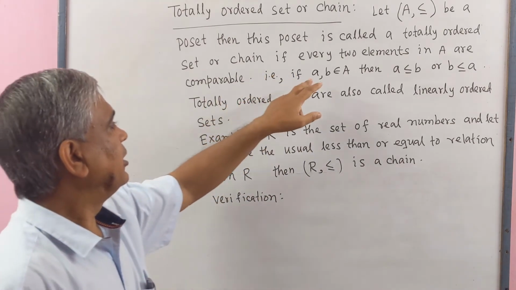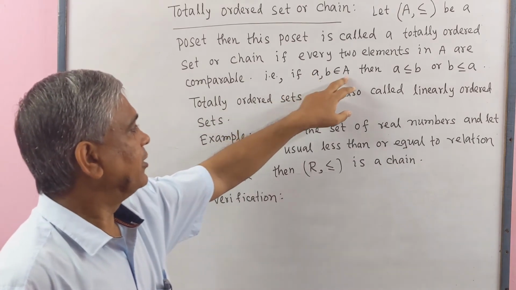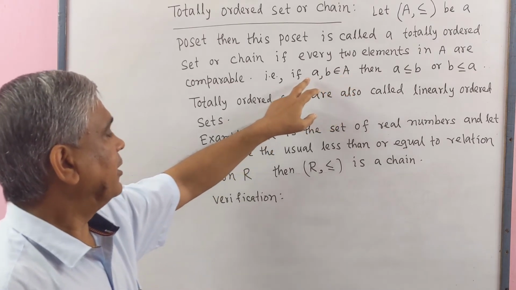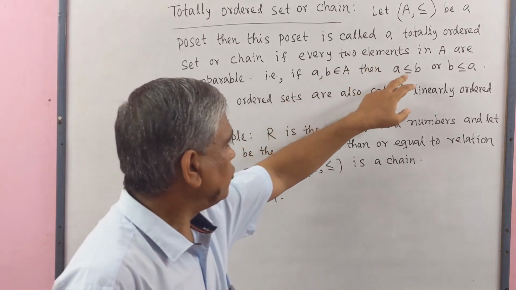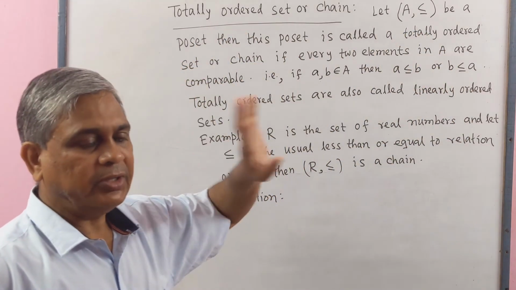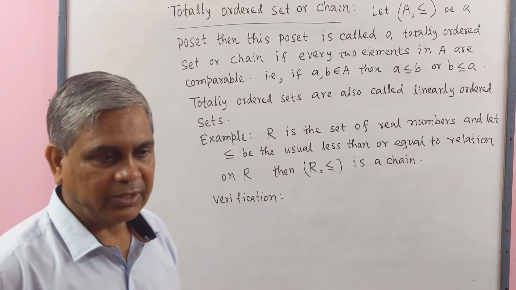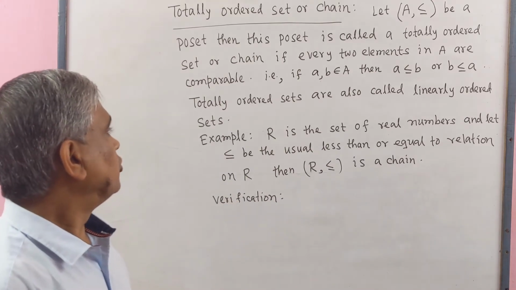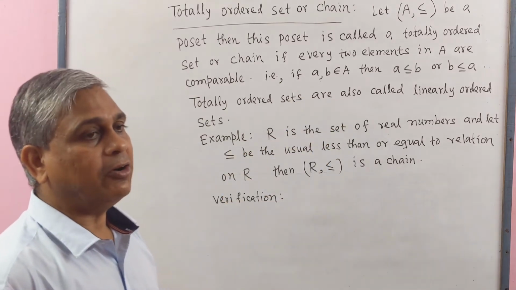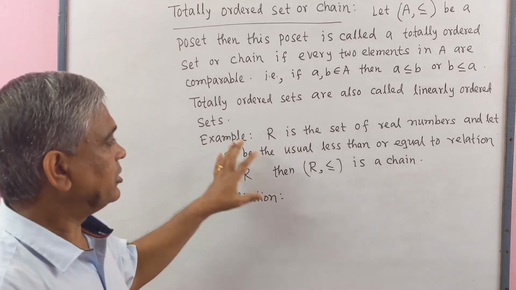That is, if a and b are any two elements of A, then either a is related to b or b is related to a, meaning there must be a relation between a and b. Totally ordered sets are also called linearly ordered sets. By an example, we shall show this.